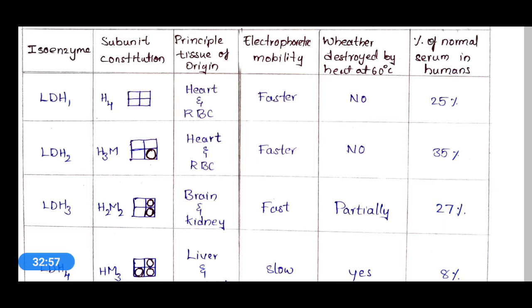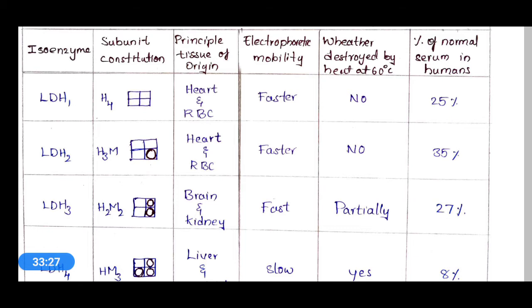These are not easily destroyed by heat at around 60 degrees centigrade temperature. The percentage of LDH1 is around 25% in the human serum.